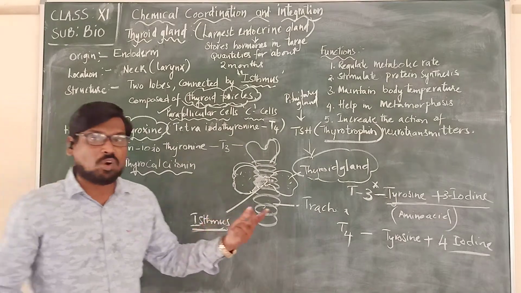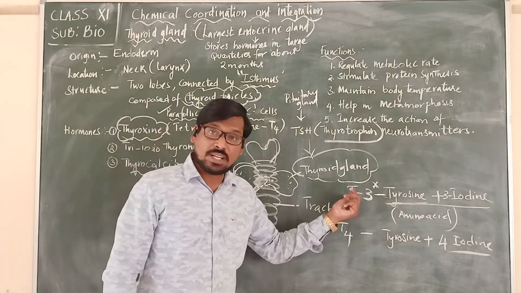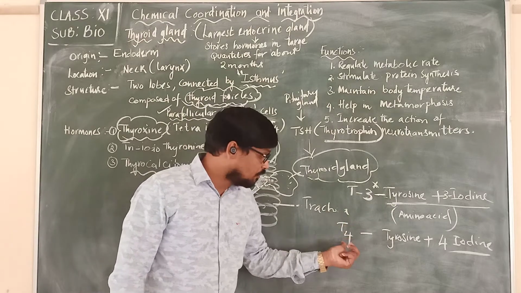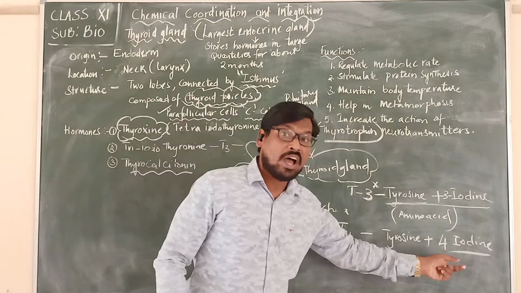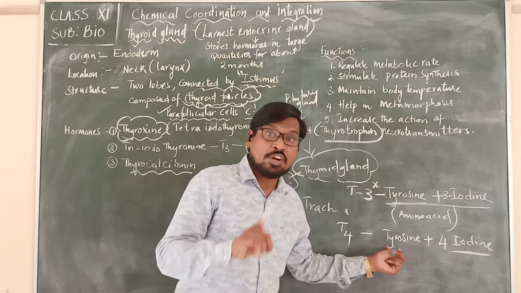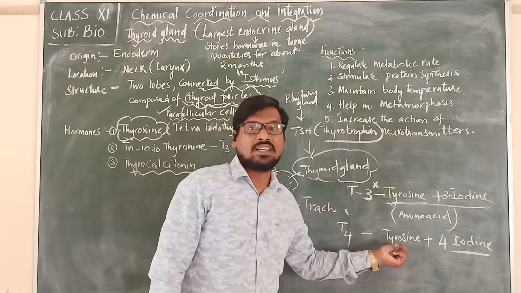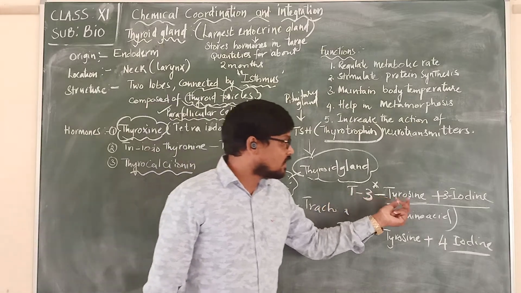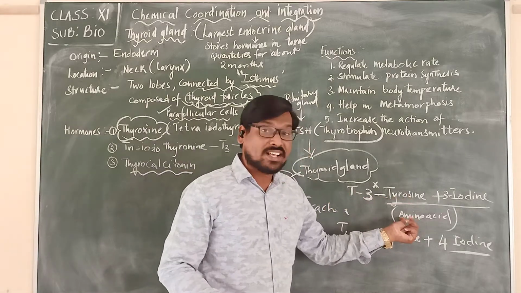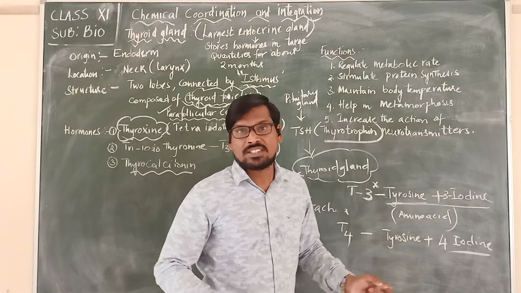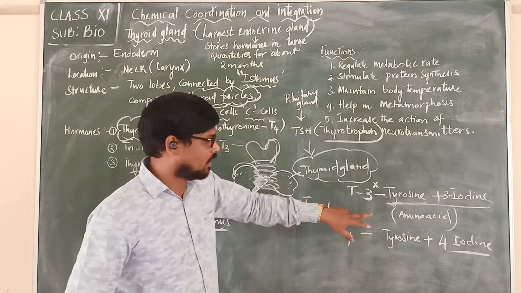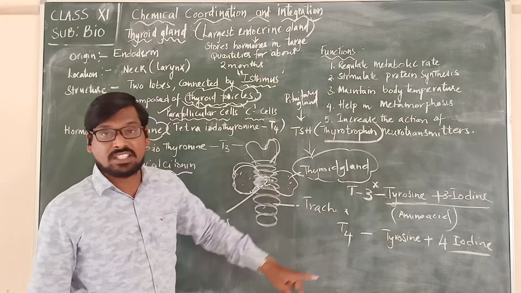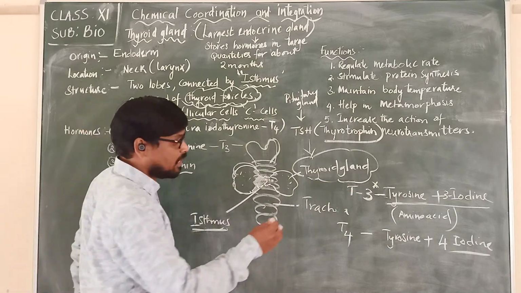I hope you understood why it is represented as T3 and why as T4. T4 means 4 iodines attached to one amino acid, tyrosine. T3, triiodothyronin, is tyrosine with 3 iodines joined.